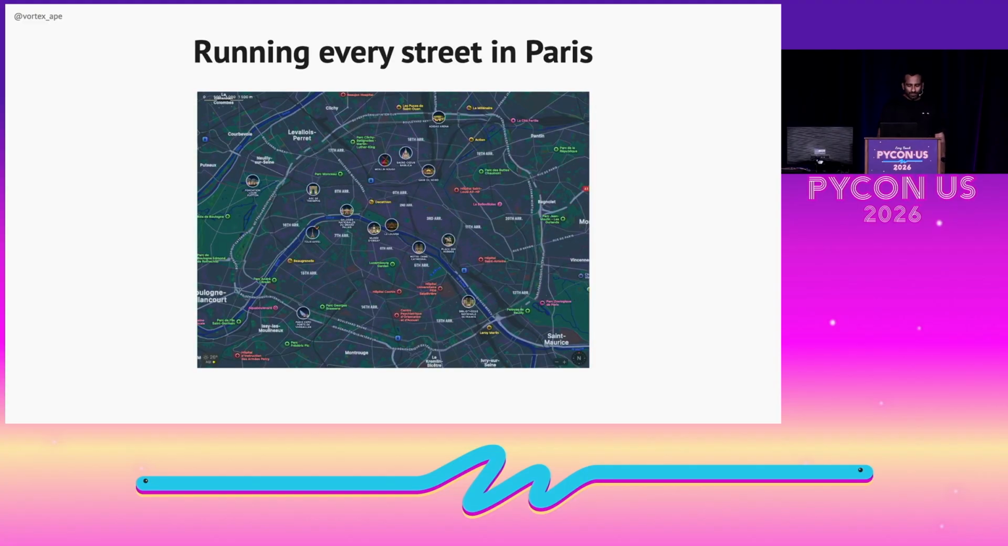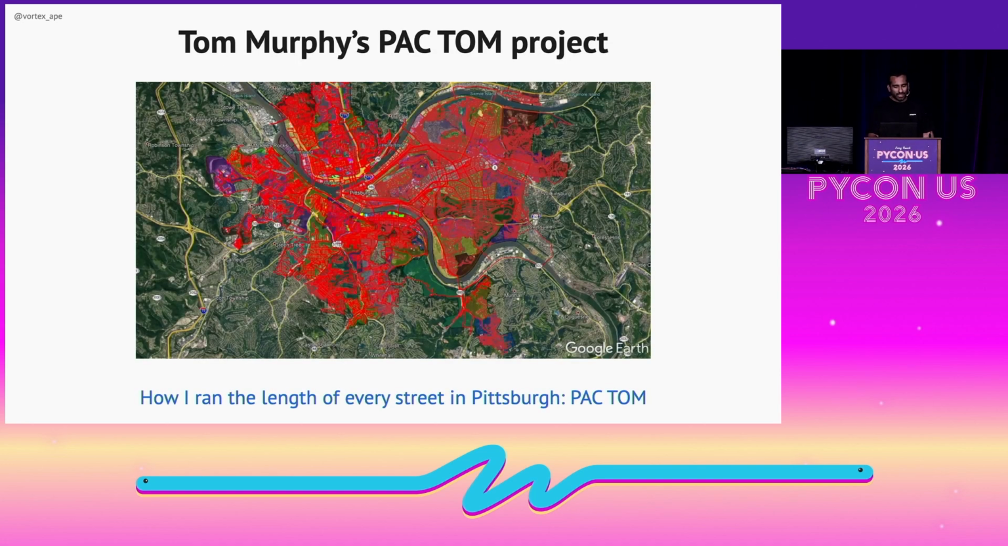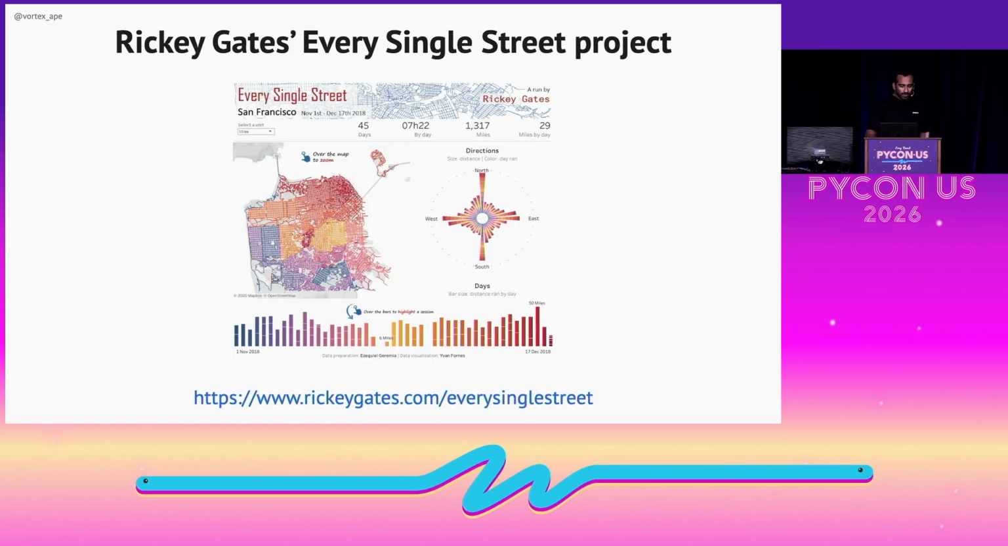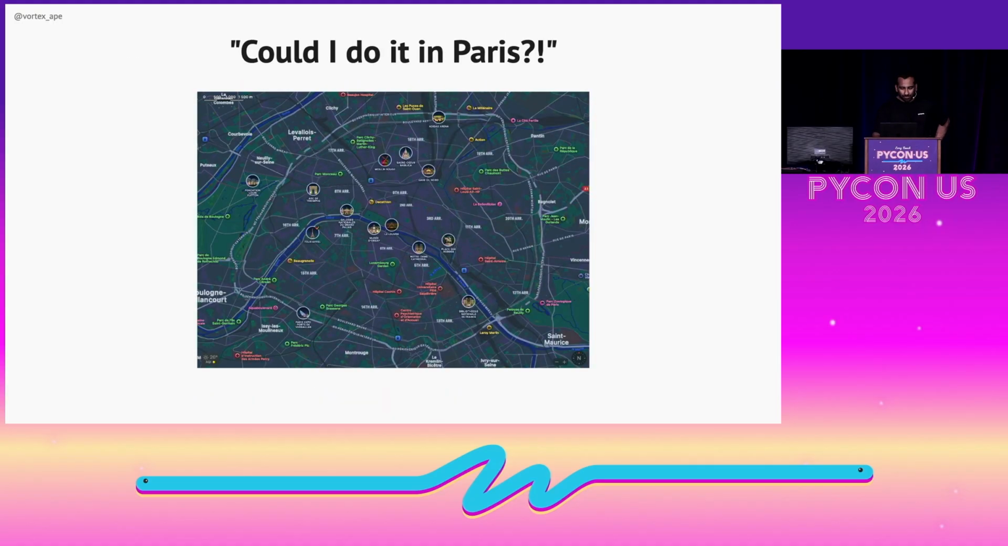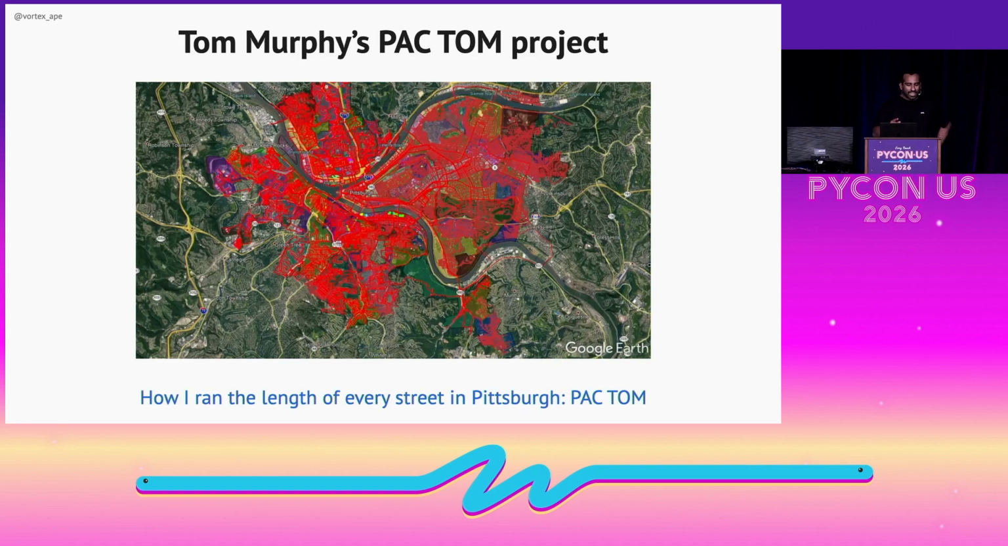So getting back to the main subject, how did I start thinking about running every street in Paris? A couple of years ago, I stumbled upon the PacTom project by Tom Murphy, where he ran the length of every street in Pittsburgh, which is around 2,400 kilometers in total, which would be maybe 1,800 miles. He finished the project in 2022, covering close to 6,000 kilometers in 269 runs across 2 decades. Then I started to look for other people doing similar things and found Ricky Gates, who did the same thing in San Francisco. By the way, if you have time, you should definitely check out this video that Tom Murphy made. It's really entertaining and has a lot of really cool data visualizations.